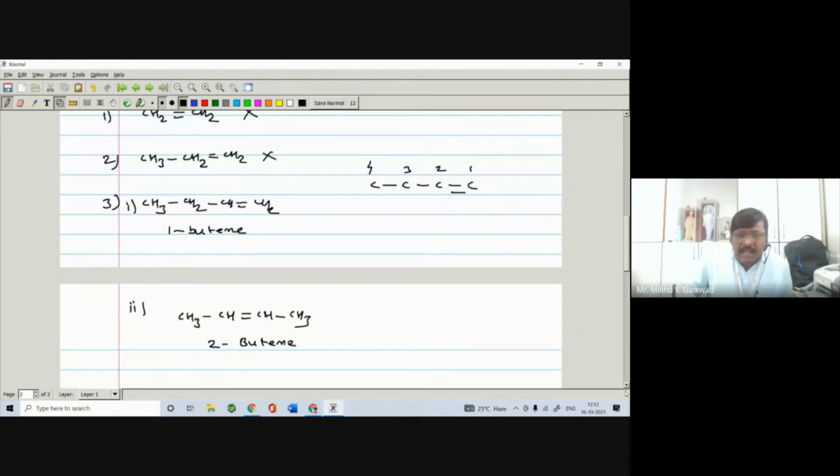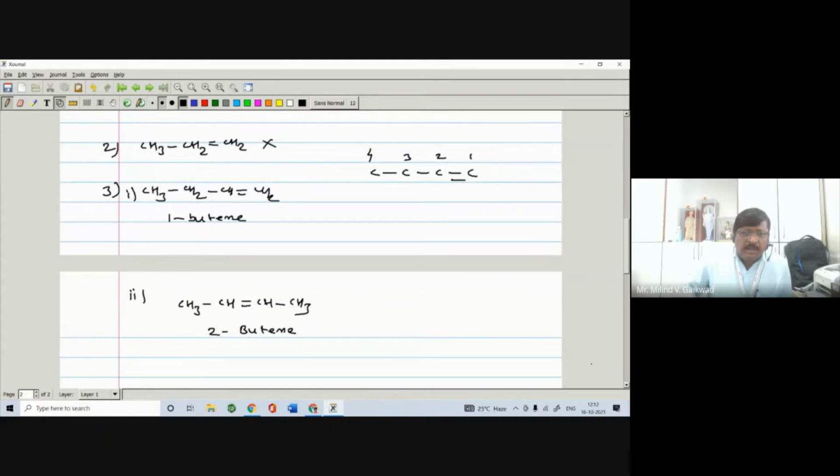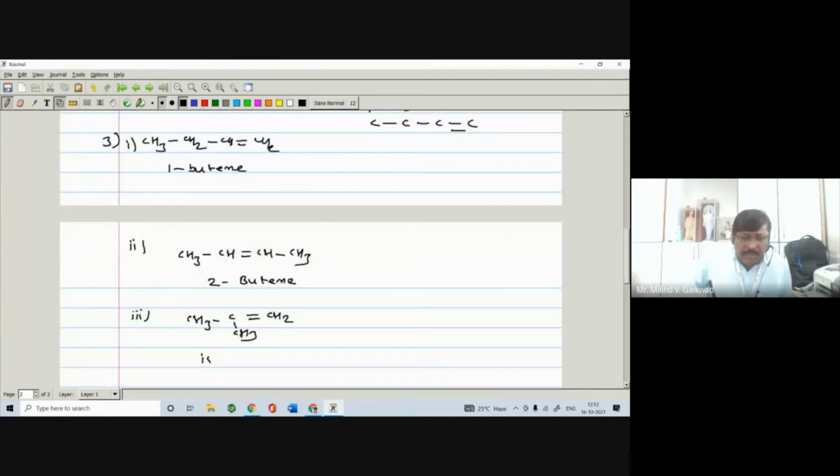Now similarly, we can also write the branched compound here: CH3, then C double bond CH2, and CH3. So you can get such a compound. It is isobutene, right? So in this case, we can say that it may contain 3 isomers, but in actual practice, it is observed that there are 4 isomers.